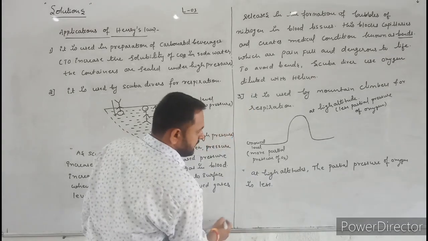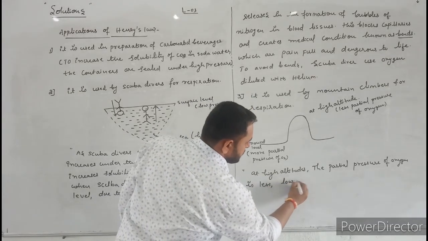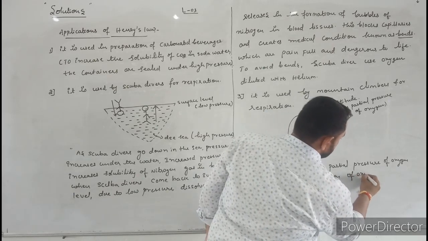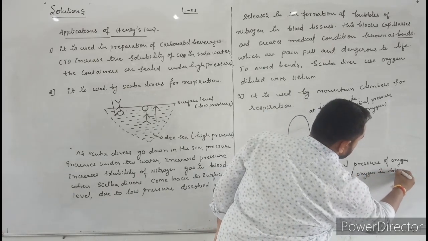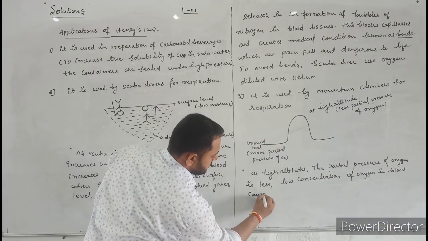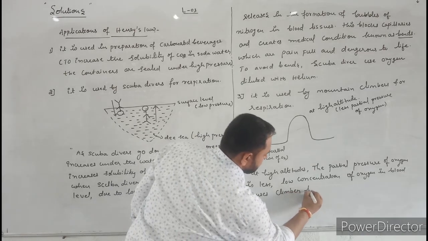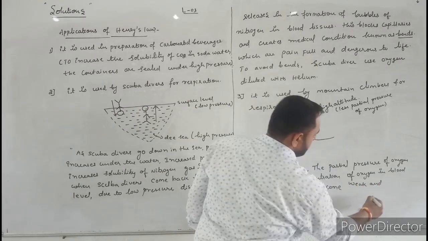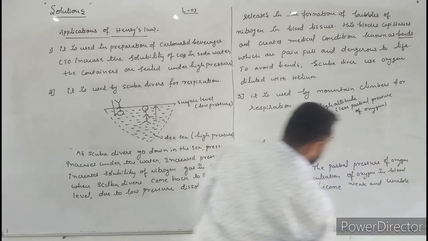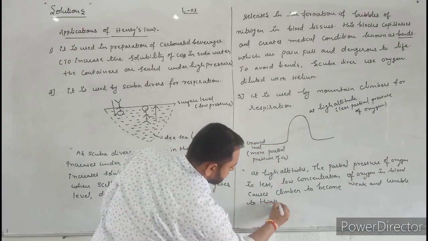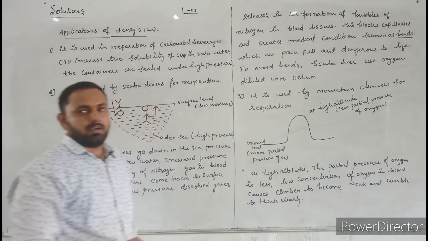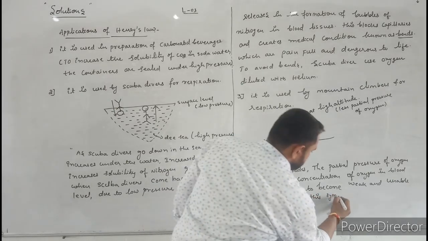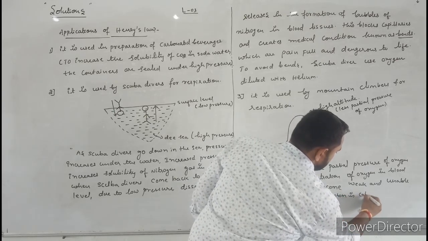The partial pressure of oxygen is less, so the low concentration of oxygen in blood causes the climber to become weak and unable to think clearly. This symptom is called anoxia.